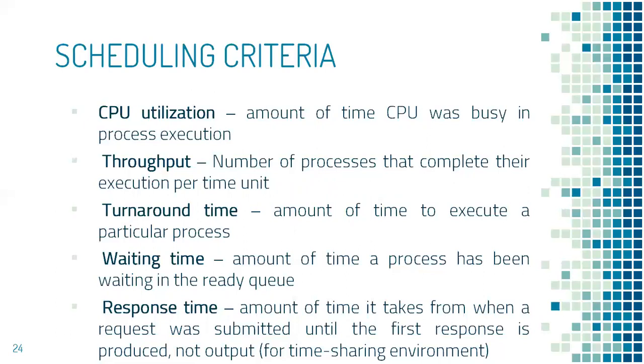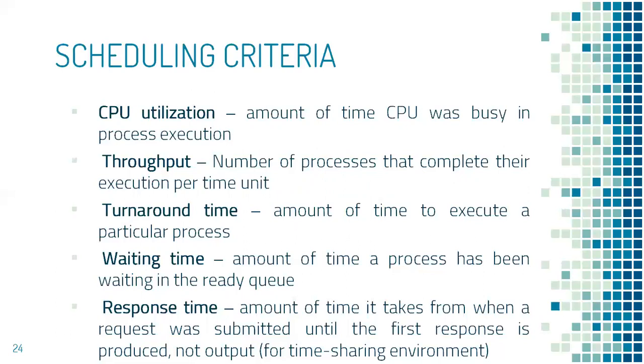Throughput means the total number of processes that completed their execution per time unit. Turnaround time is the amount of time it took for a process to complete its execution.